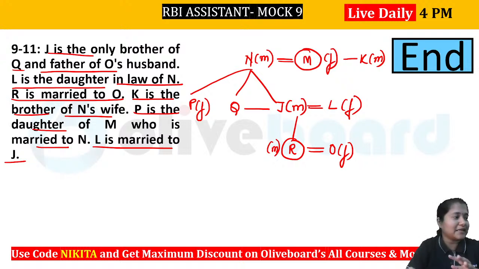I hope we are getting the same arrangement here. In case you got anything apart from this, please give yourself marks accordingly, right? Now you can see in this particular case, you will not be able to determine the gender of Q. Why? Because it was mentioned that J is the only brother of Q. But that does not mean that Q cannot be a male person. So Q can be a female person or Q can be a male person. Both the possibilities are there. Okay, I hope everybody is getting the same arrangement in here.